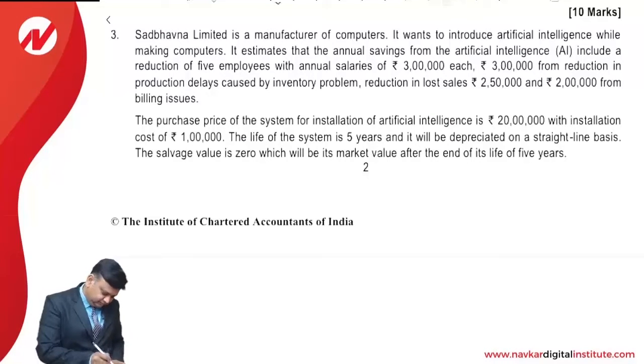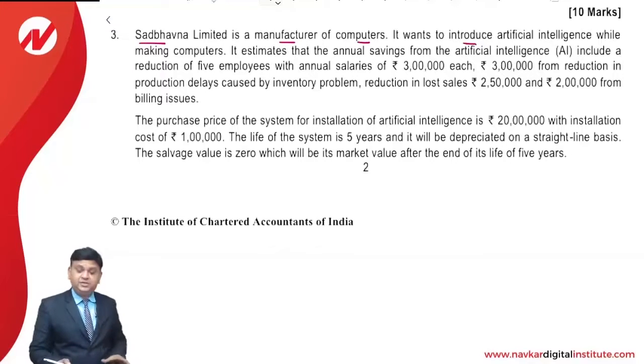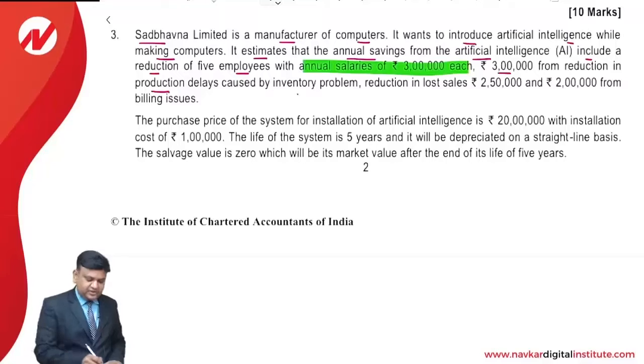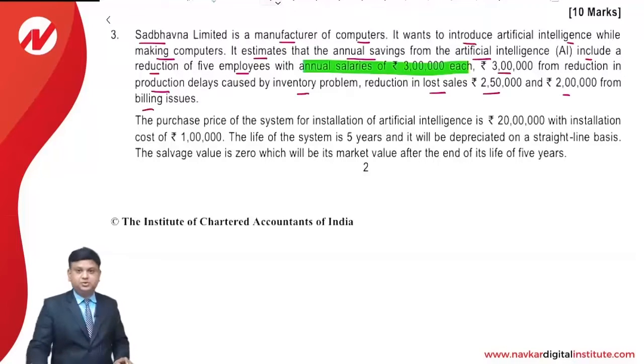Third question. Sadbhavna Limited is a manufacturing of the computers. It wants to introduce artificial intelligence (AI) while making computers. It estimates that annual savings from artificial intelligence include reduction of 5 employees with an annual salary of rupees 3 lakhs each, rupees 3 lakhs from the reduction of the production delay caused by the inventory problem, and reduction in the loss of sales 2,50,000 and 2 lakhs from billing issues.